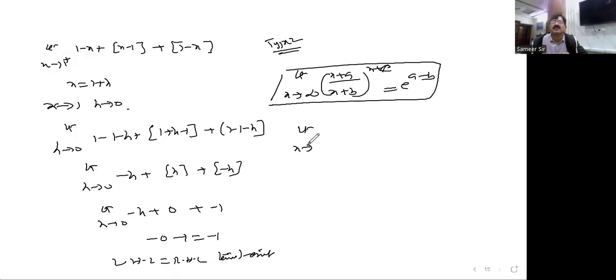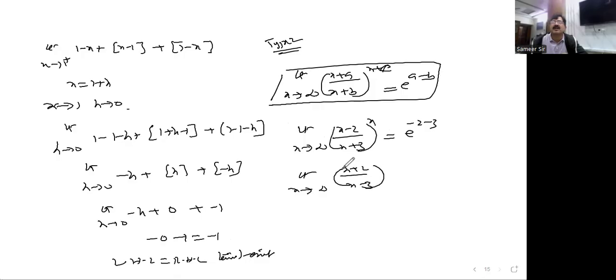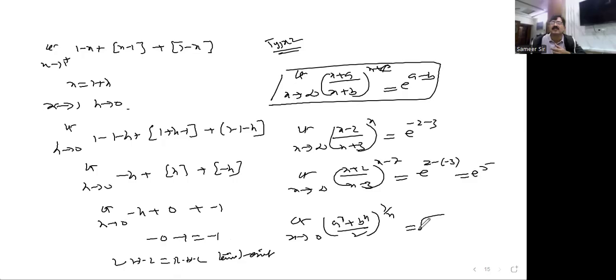What is that? You see this example I have taken, x minus 2 by x plus 3. Here x is also there. Minus 2 minus 3 is the answer. Limit x tends to infinity, here x plus 2 by x minus 3 is there, of course x minus 7, whatever you want, you can write here. 2 minus of minus 3 becomes e to the power of 5. This is one example. Another formula is limit x tends to 0, a to the power of x plus b to the power of x by 2 whole to the power of 1 by x is equal to root ab. x tends to infinity, all are x. This is another formula.